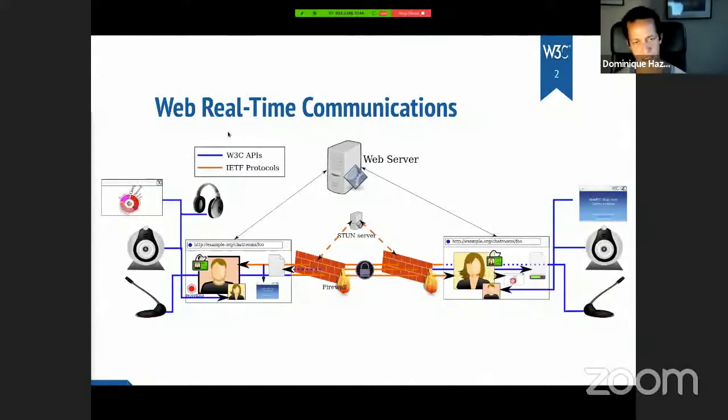It's a combination of JavaScript APIs available in browsers that were standardized in W3C and a set of network protocols defined in this other organization called IETF, the Internet Engineering Task Force. And they work together by making it, again, possible to bring a link and start a conversation without further ado, going through firewalls as needed, bringing screen sharing, bringing various media and audio capabilities as seamlessly as possible.